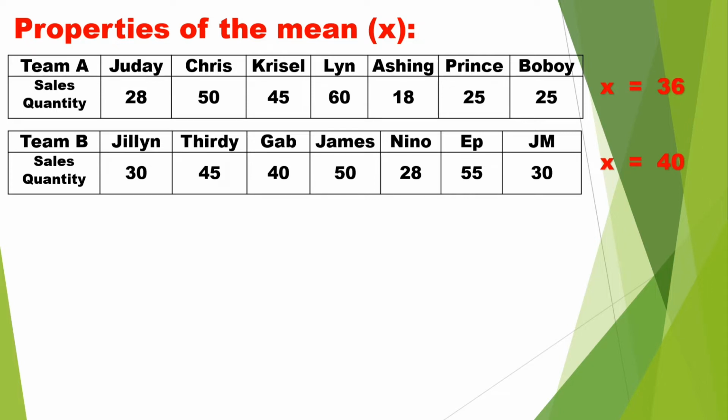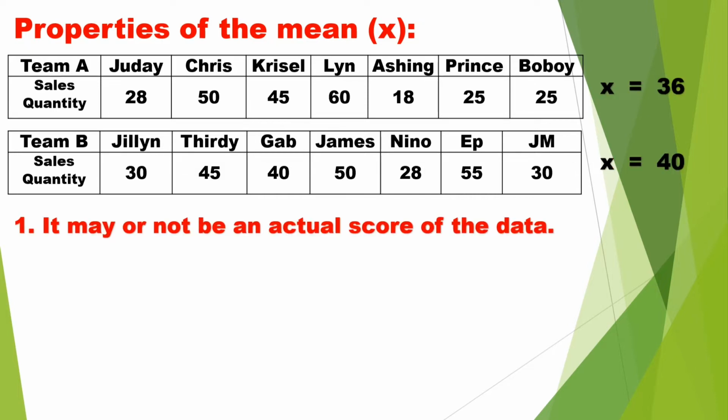Let's talk further the properties of the mean. Again, the mean of Team A is 36, the mean of Team B is 40. Property number 1, the mean may or may not be an actual score of the data. If you will observe, in Team A, the mean 36 is not an actual data of any of the 7 sales representative. While in Team B, the mean 40 is an actual data because Gab has 40 sales quantity.